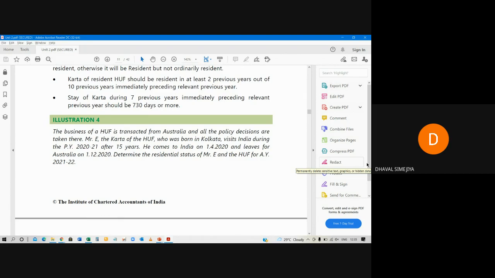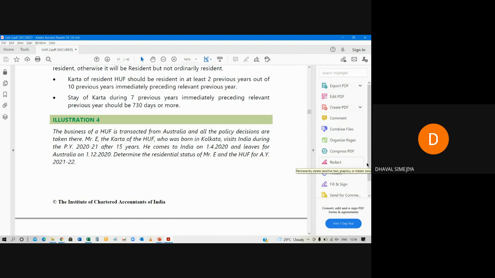Now, Karta. Mr. E is Karta of HUF, who was born in Kolkata. He visits India during previous year 2021 after 15 years. That means before 15 years he was in India, and after 15 years he came to India.